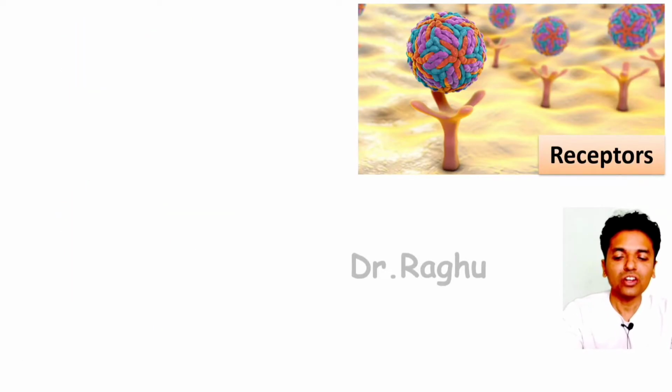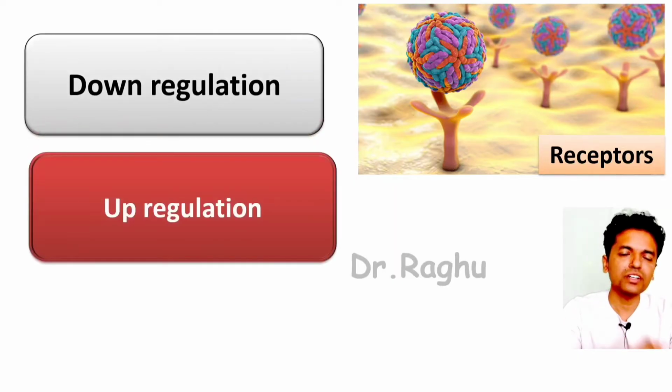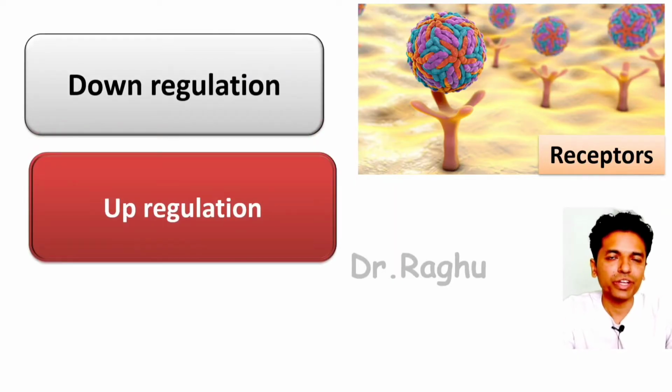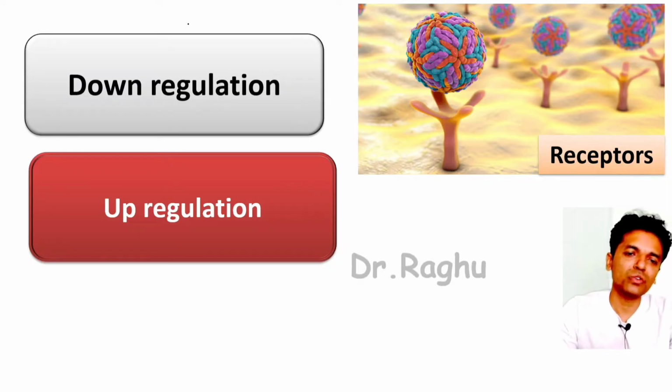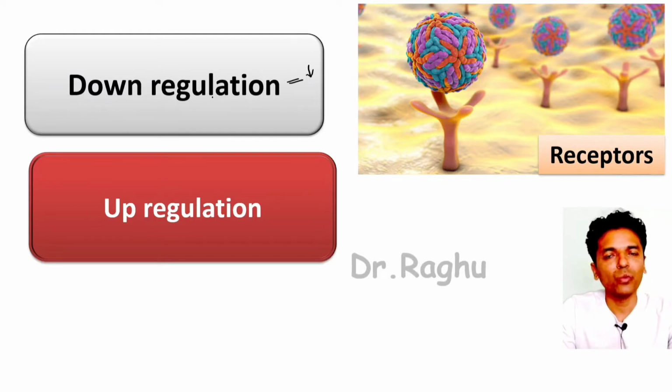Now let's understand two important terminologies with respect to the receptors. One is called down regulation and one is called up regulation. Now what is the meaning of down regulation? Down regulation means decrease in the number of receptors. When do you think the number of receptors is going to decrease? When the hormone or the chemical messenger which is secreted is increased in amount. So whenever there is an increase in the rate of secretion of the hormone, the number of receptors are going to reduce. That is called down regulation.